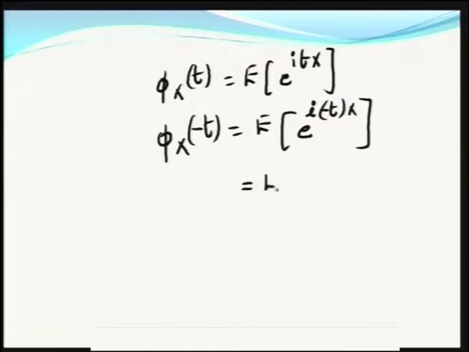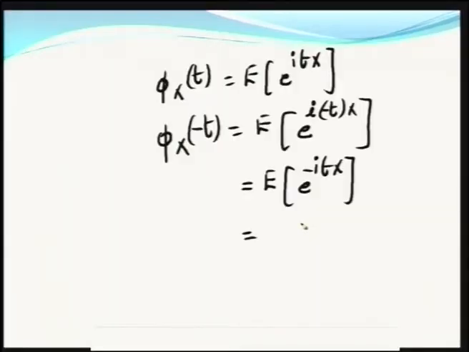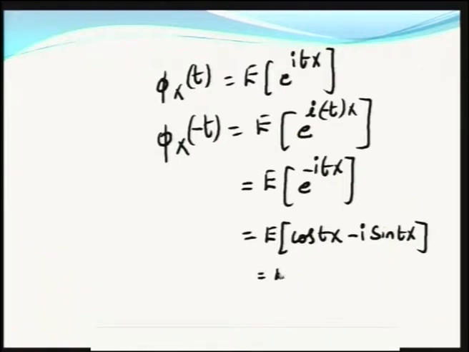So, this is equal to expectation of e power minus i t X, and the exponential power of i theta is cos theta plus i sin theta. So, e power minus i theta will be cos theta minus i sin theta. Accordingly you will have here cos t X minus i sin t X. This is nothing but expectation of cos t X plus i sin t X conjugate, right.